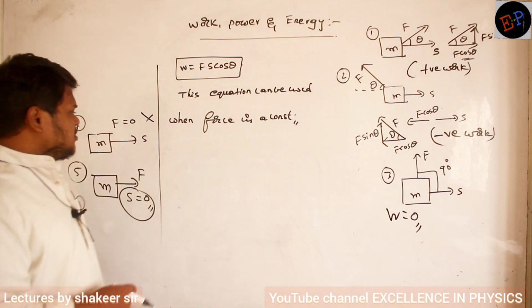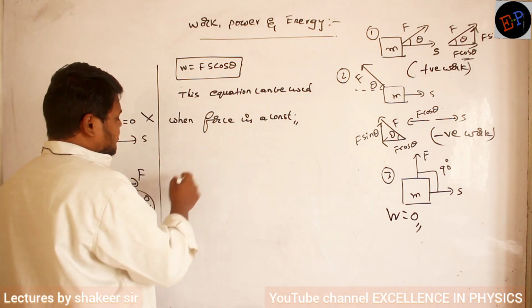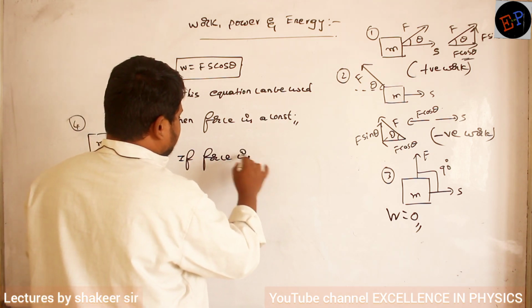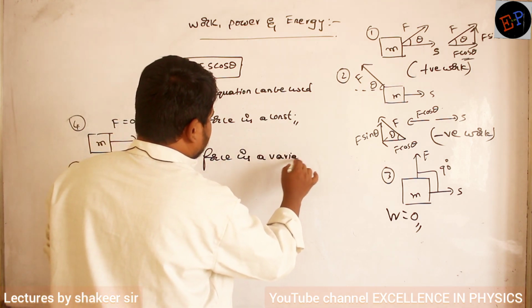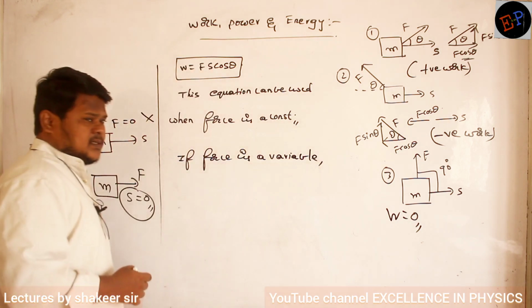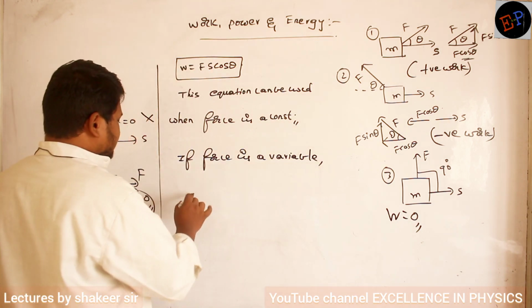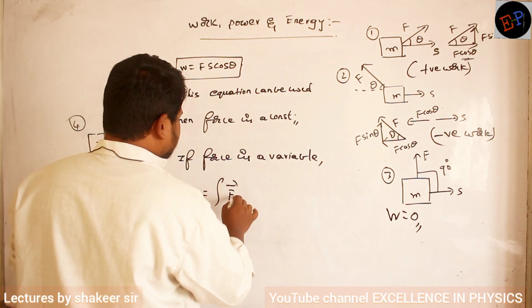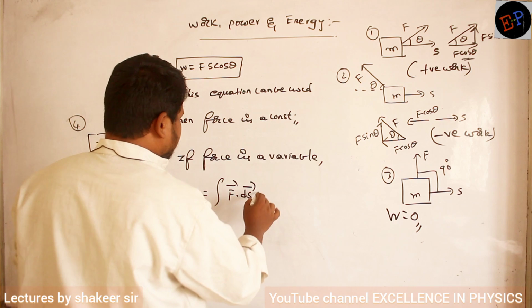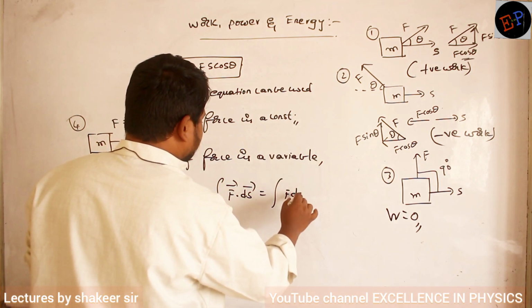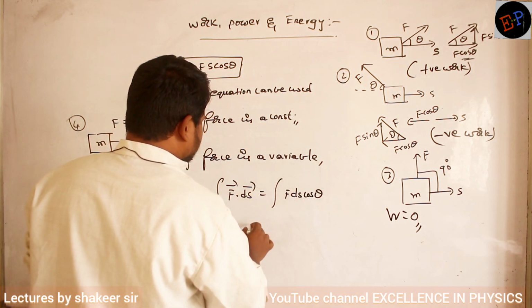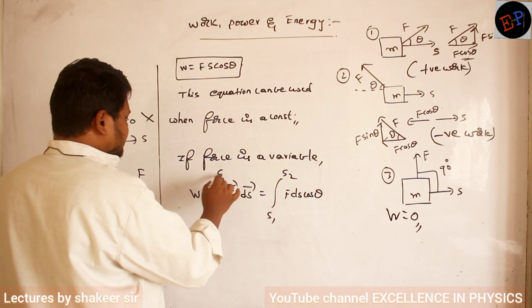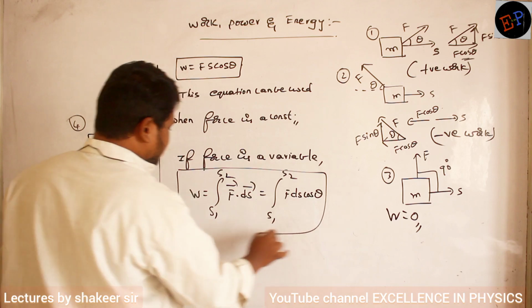Clear? So if a force is not a constant, then what do we have to use? If force is a variable, if force is varying, then in that condition I have to write W is equal to the integration of F dot ds, or you can write the integration of F ds cos theta. Limits are applied from S1 to S2. So this is the equation I can use when force is a variable.